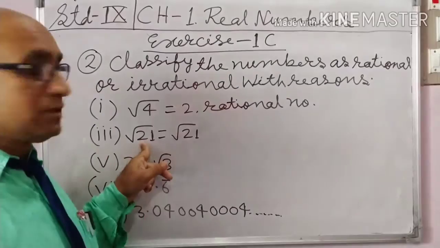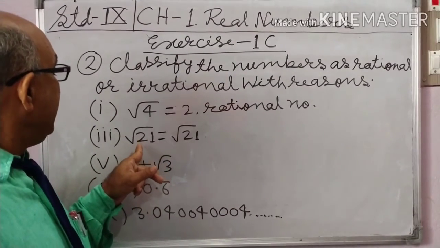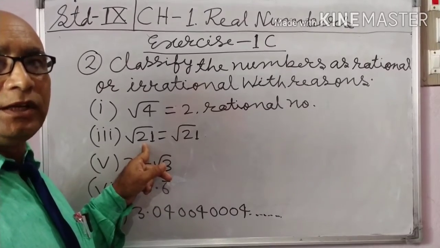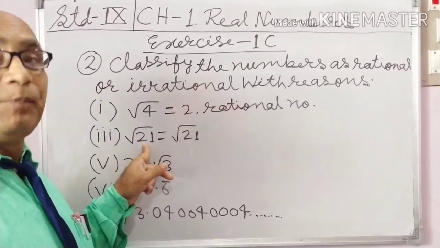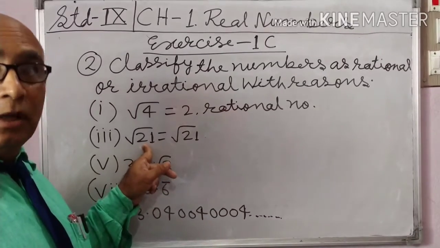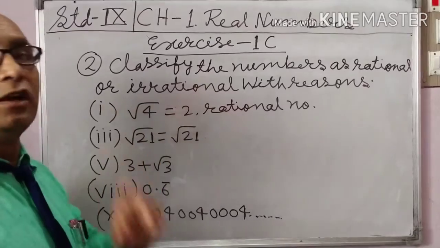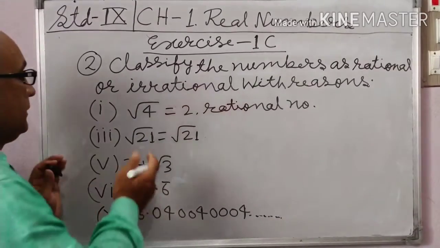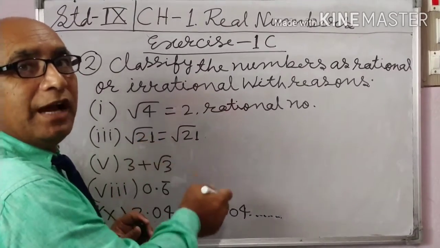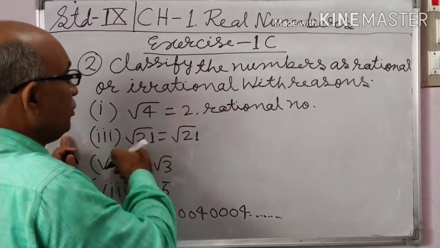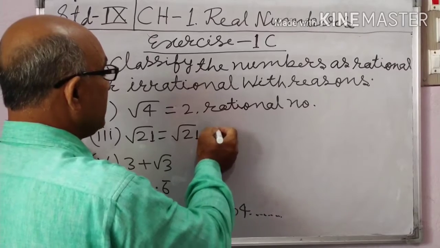So type 2 is saying that if m is a positive integer which is not a perfect square, then root m is an irrational number. So root 21 is an irrational number.